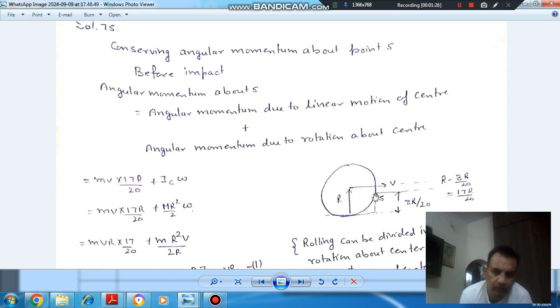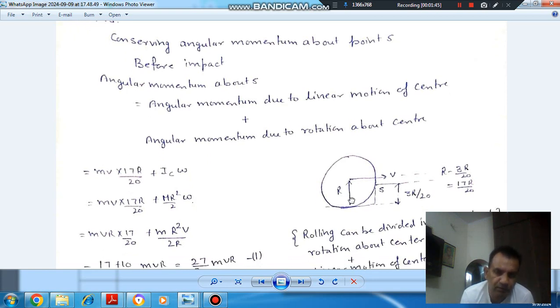First of all, before impact, as this disk has linear velocity v, suppose it has angular velocity omega. So it is a combination of linear velocity and angular velocity, which means it is rolling.